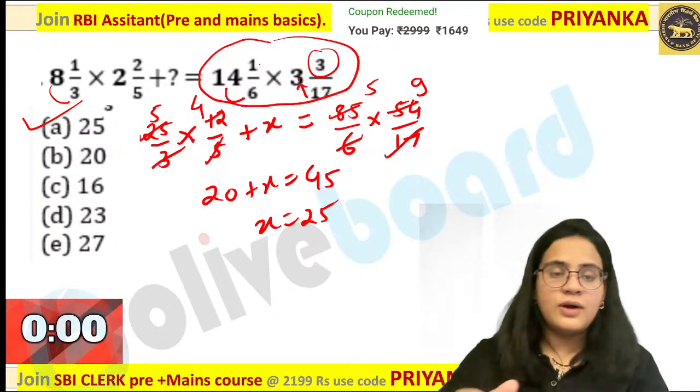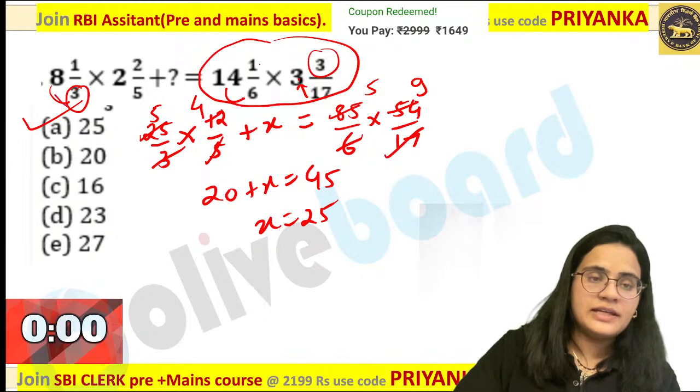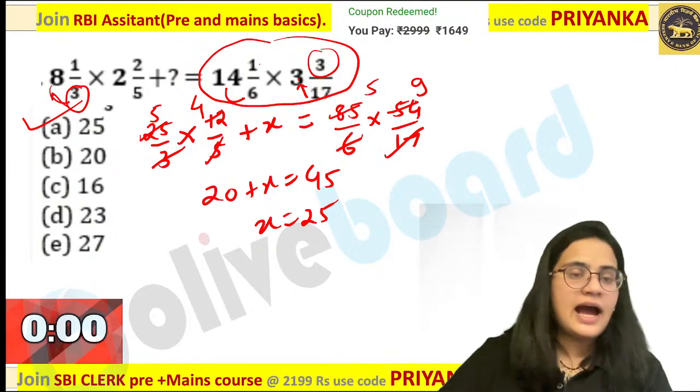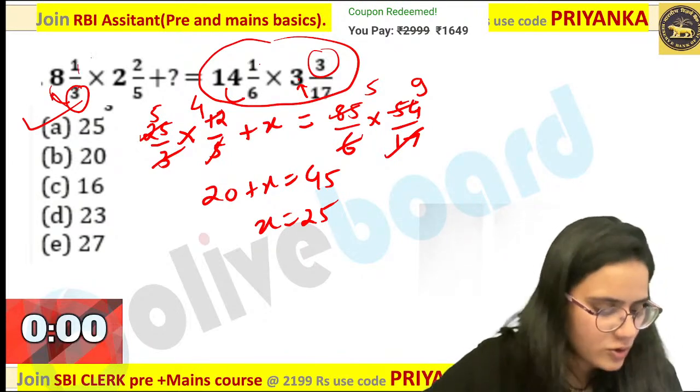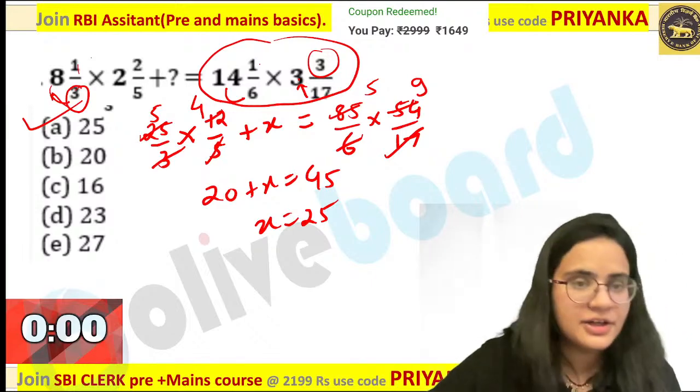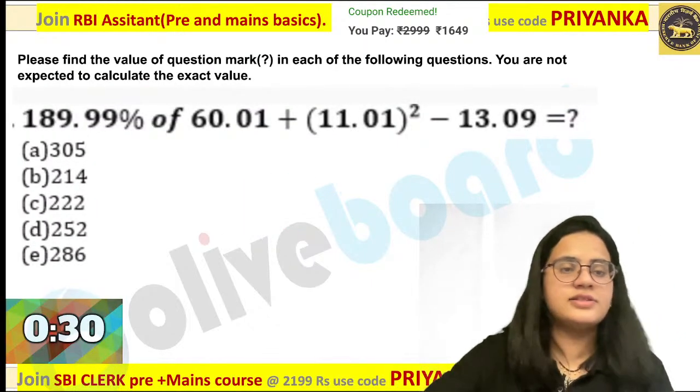How will you do that? You have to multiply your denominator with the integer part, okay, and then add the numerator over there. Yes, Om Prakash is getting the perfect answer. 25 will be the final answer over here.